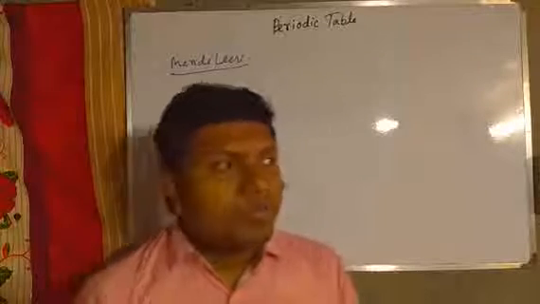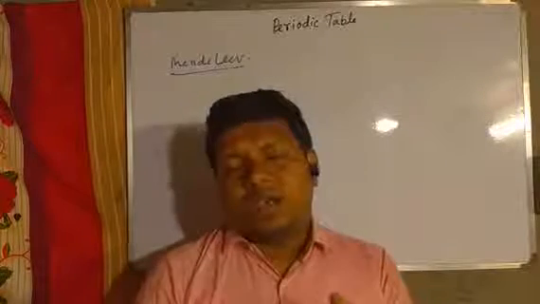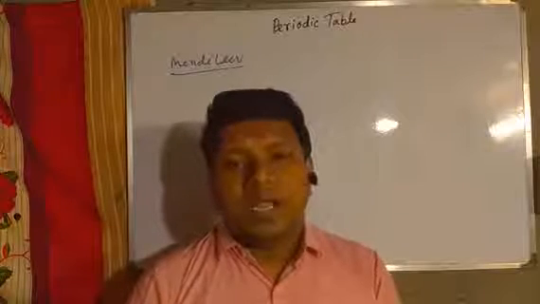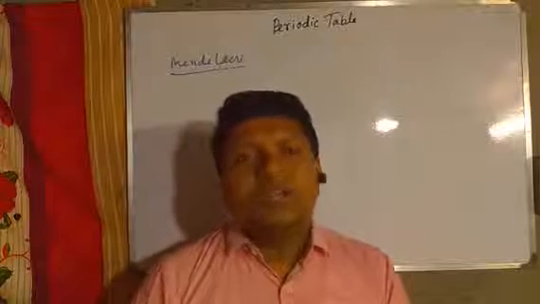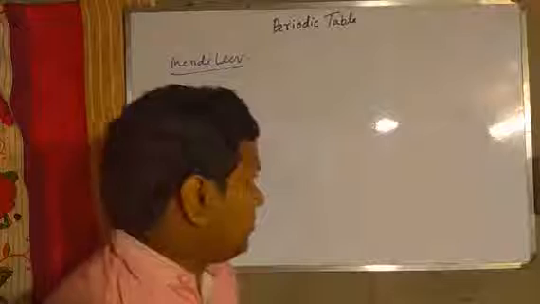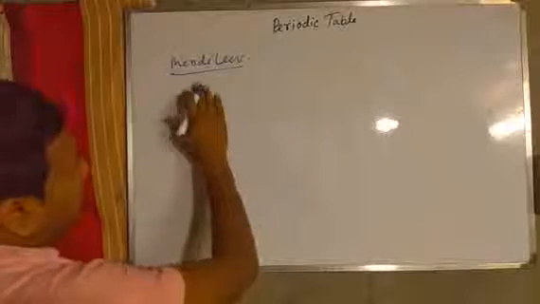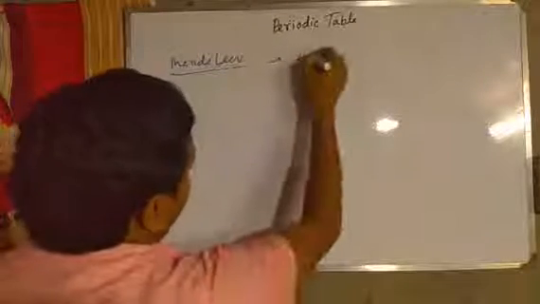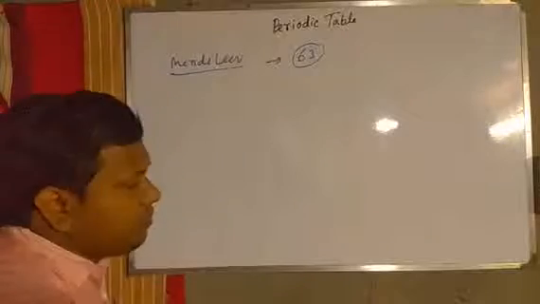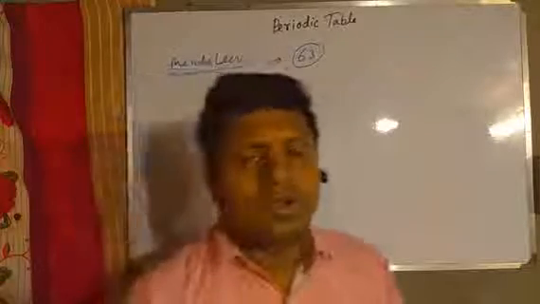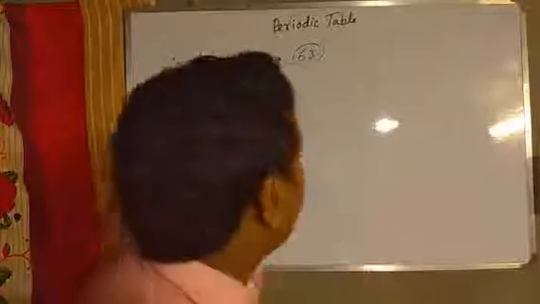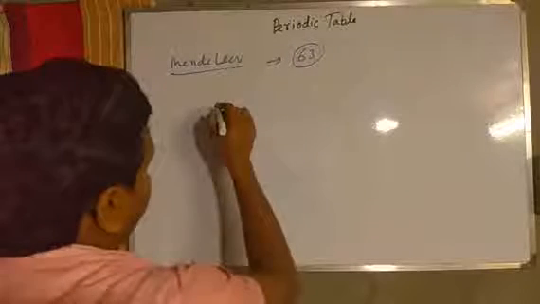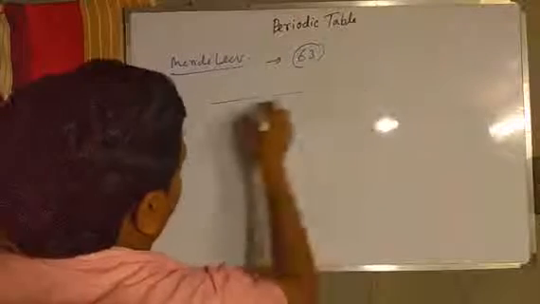So if we increase the atomic mass, the physical and chemical properties change periodically. When Mendeleev discovered this periodic table, only 63 elements were discovered, and he arranged the elements